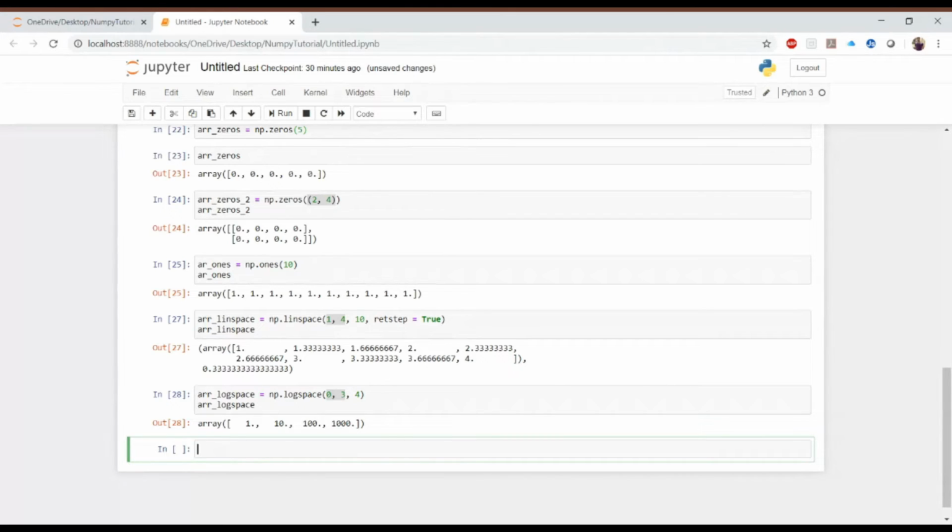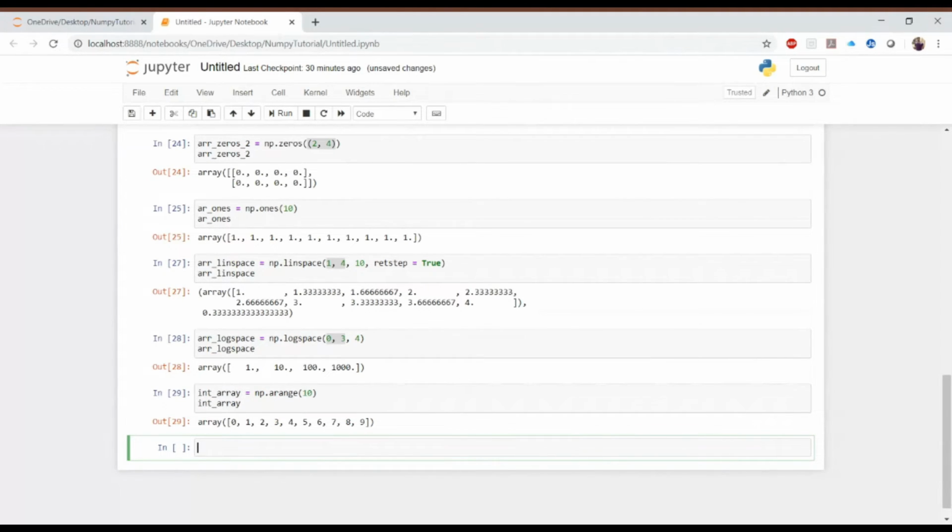So moving on, just like you have the range function in Python, NumPy also provides a range function through which we can get a simple list or a simple array. Let's say I want an integer array, and I use the range function np.arange, and I want, let's say, 10 values. If I print it, you can see I'm getting an array starting from 0 up to 9. So 10 elements are there in this particular array.